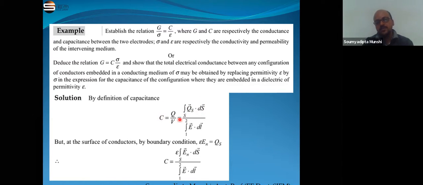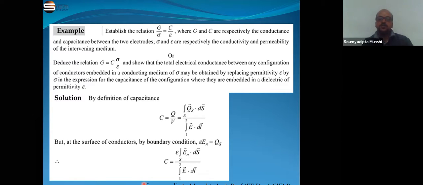So this C becomes now this by this. As per the boundary condition, we know that epsilon into E is equal to rho s. So if we put the value of Q here, that means C is epsilon integration E dot ds divided by integration E dot dl.